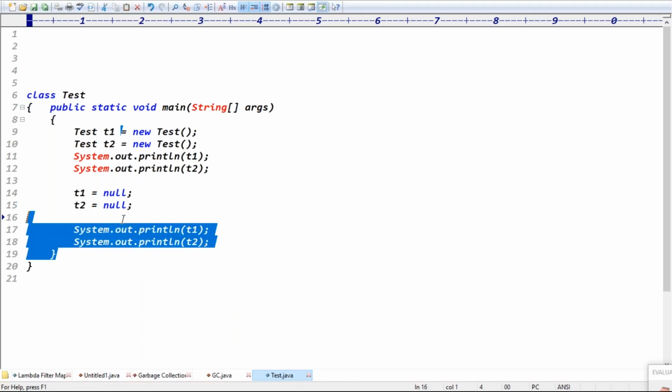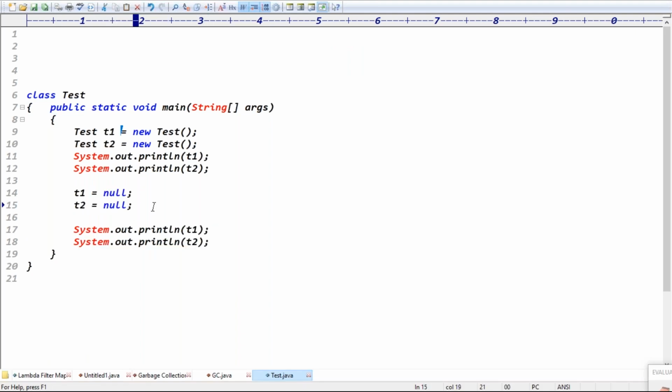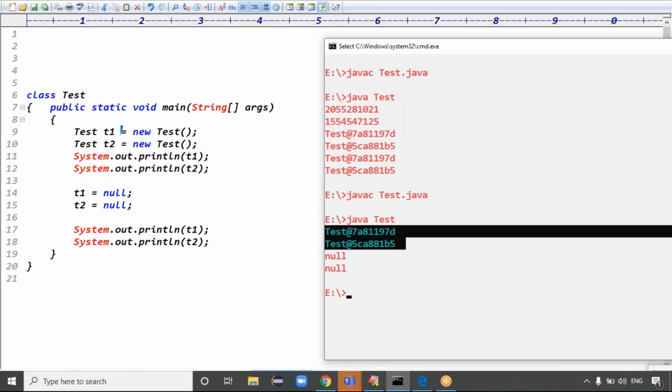You said these two objects are eligible for the garbage collector, then the garbage collector internally will destroy those objects, guys, because the garbage collector is an internal JVM component. Sir, I don't want the internal process. Sometimes when the JVM is running, it will destroy the objects, but you need an immediate process. As a developer, up to this point is your responsibility, guys. Internally, the garbage collector will destroy the useless objects.